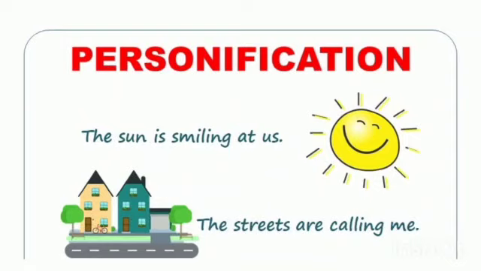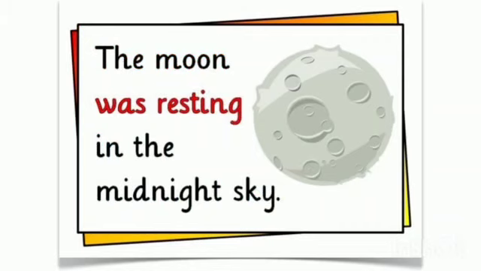The moon was resting in the midnight sky. Again, can the moon rest? No, but here it means that it was just there. I hope personification as well is clear to everyone. Let's begin with the fourth literary device, and that is alliteration.